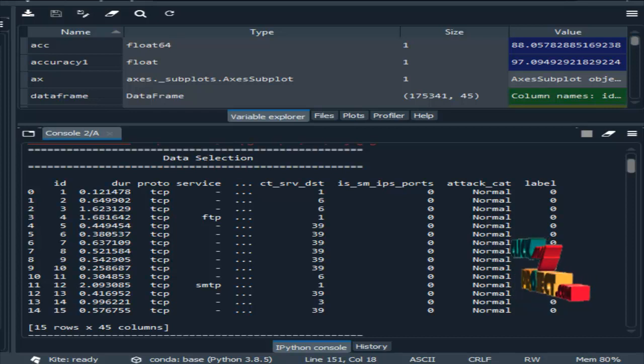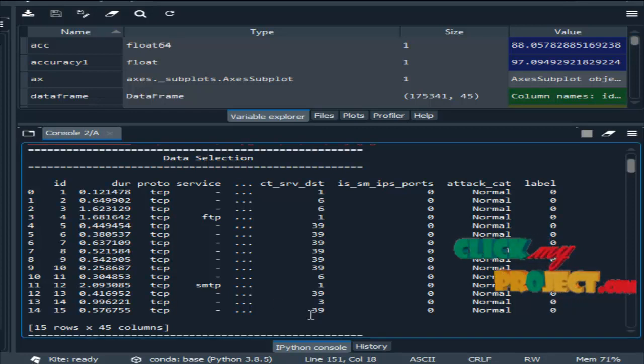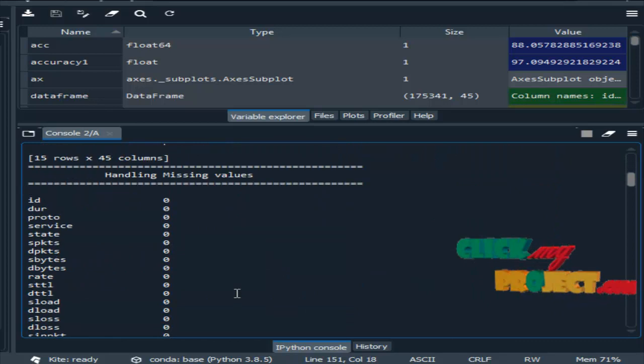Now we are going to see the demo of our project. This is the data selection module. Here we displayed some samples of input data from our data set. Then handling missing values. The zero means there are no missing values. In every column we check whether any missing values are present in our data set.